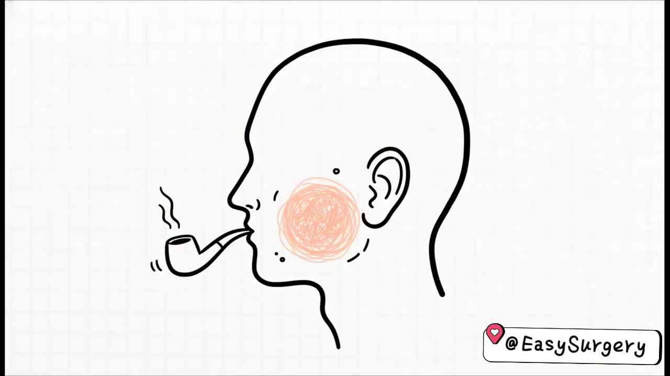Question 20. A painless cystic swelling in the parotid of an elderly smoker is most likely A. Pleomorphic adenoma, B. Warthin tumor, C. Mucoepidermoid carcinoma, or D. Adenoid cystic carcinoma. The key clues here: elderly smoker and painless cystic parotid swelling. Those map perfectly to identify B. Warthin tumor as the most likely diagnosis.